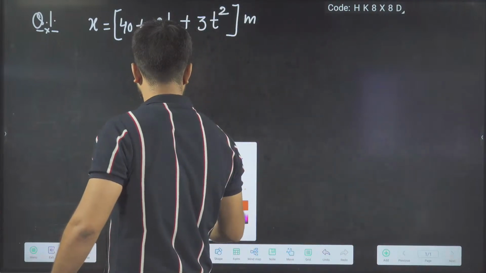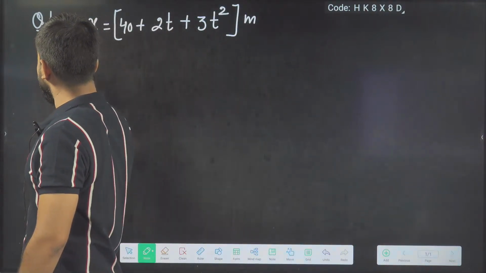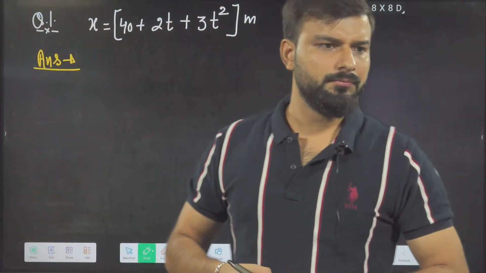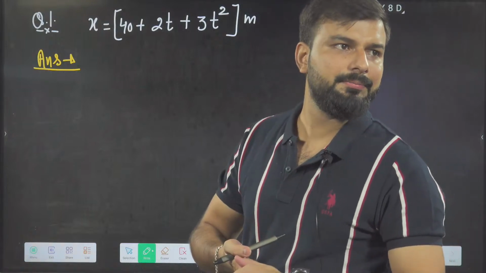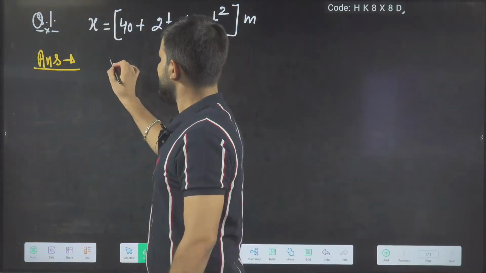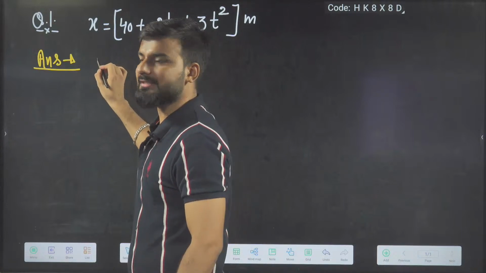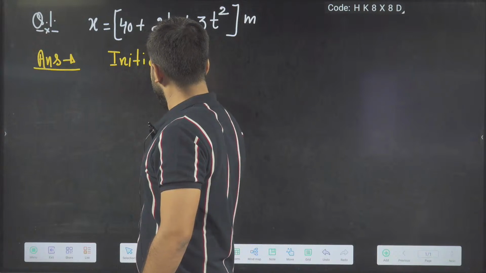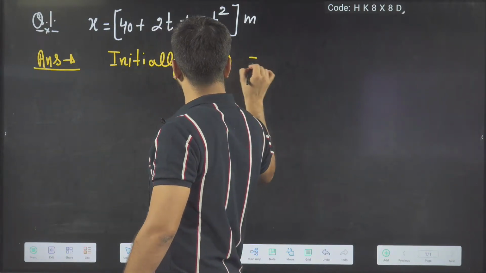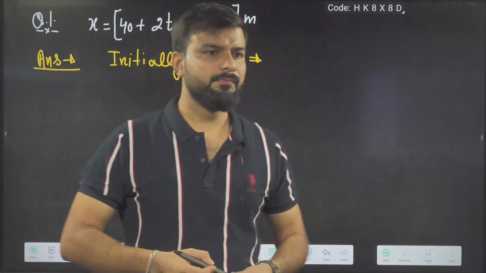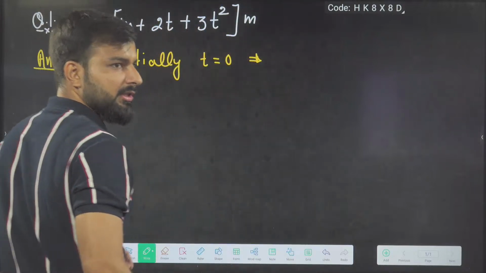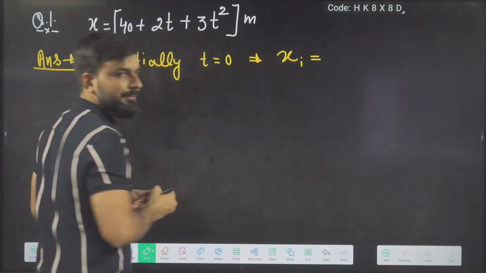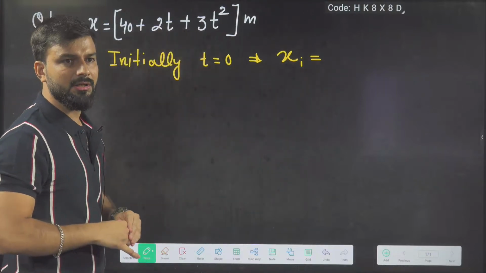First tell me when the object will start moving. What will be the time at that point of time? Tell me, beta, fast. Object will start its motion from t equals 0. So initially, t is 0. What will be the initial position? If t is 0, what will be the initial position? It will be x initial. Put here x initial. What will you get?